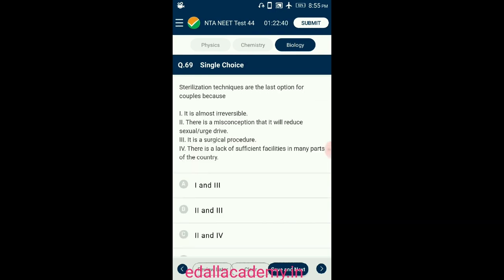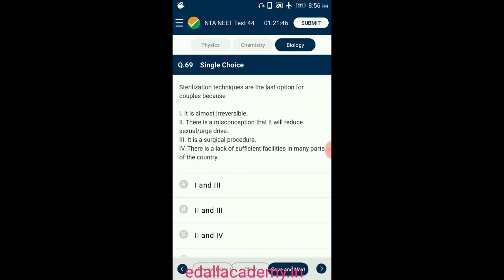Question number 69. Sterilization is the last option for couples because sterilization is the permanent method of birth control. It is a surgical process called vasectomy, that means cutting of vas deferens in males, and tubectomy, cutting of fallopian tube in females. Since it involves surgery, not many couples opt for it.